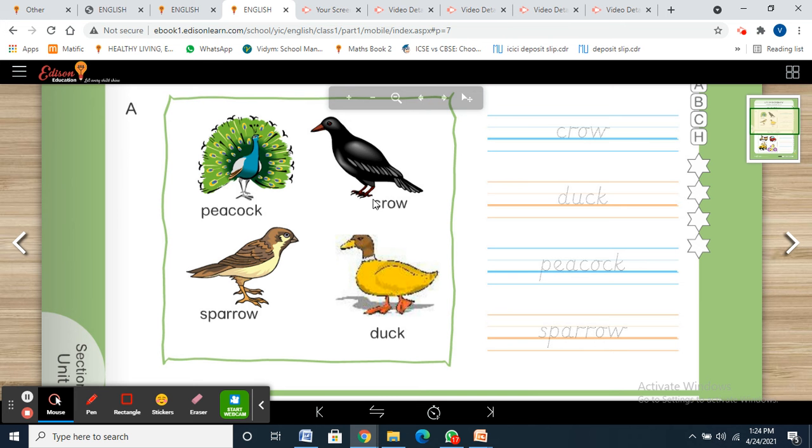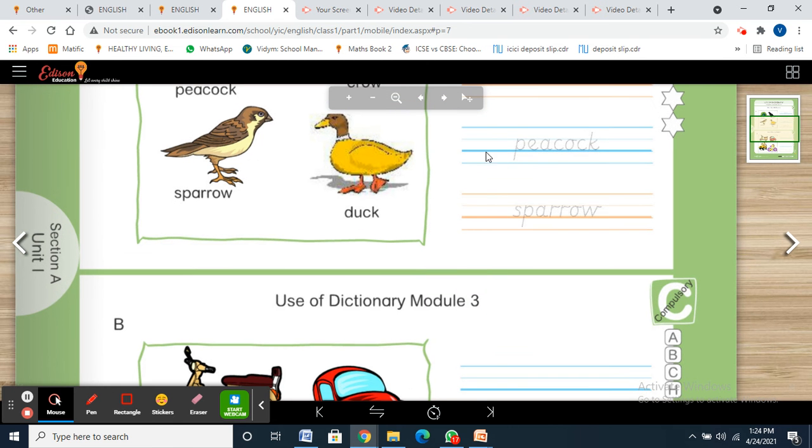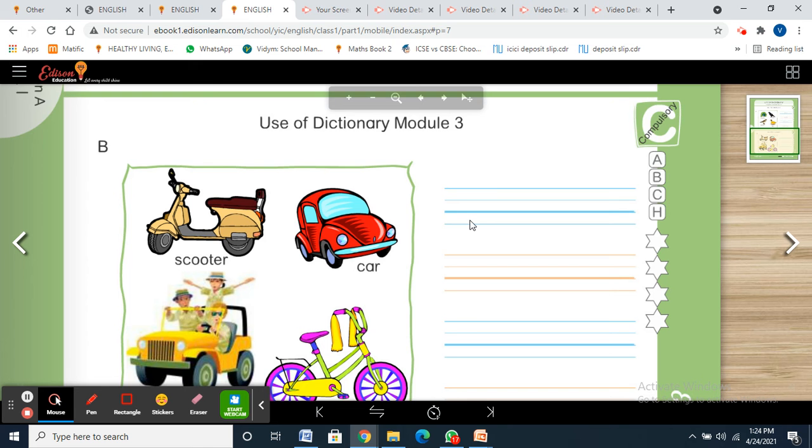You can see peacock, crow, sparrow, and duck. Starting with A, there is no A, there is no B, then C. Yes, crow. So you're going to trace crow. Then C, D, duck. You're going to trace duck. Then D, E, F, G, H, I, J, K, L, M, N, O, P. Yes, then peacock will come. Then P, Q, R, S. Then sparrow will come.